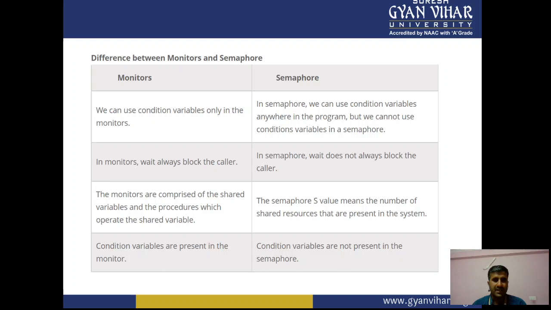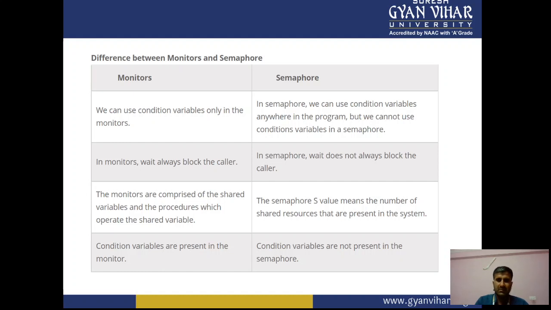And the last one: condition variables are present in the monitor. In the monitor, we have discussed certain kinds of condition variables, but condition variables are not present in the semaphore. If we discuss the semaphore, then there is no condition variable, right?